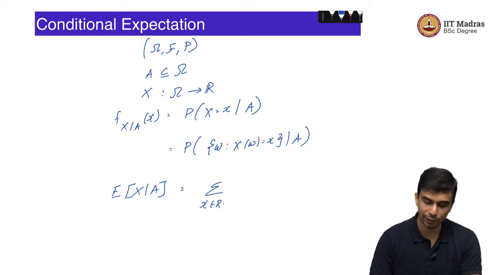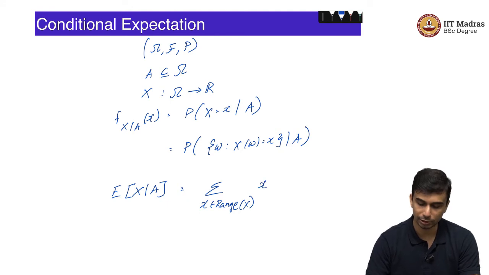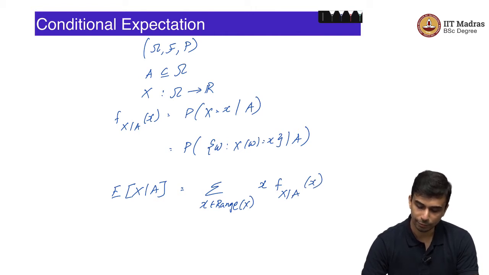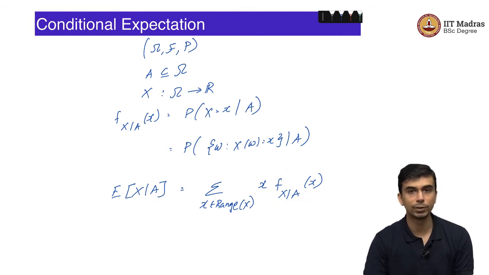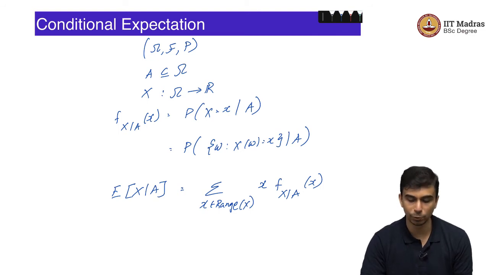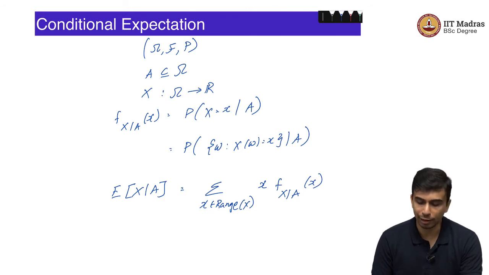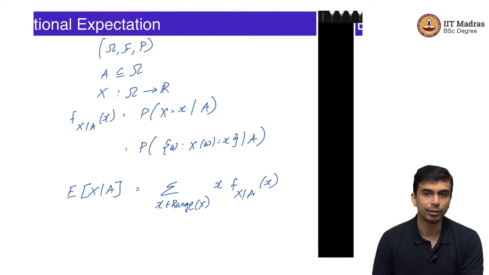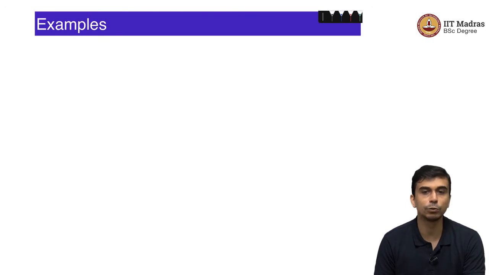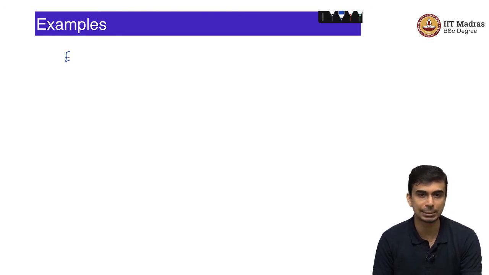Once you have the conditional PMF, you can define conditional expectation also. What is the expected value of X given the event A? Well, that is the sum over x in the range of X of x times F_{X given A} of x. The only thing that has changed when compared to the standard expectation is that instead of using the PMF, we are using the conditional PMF, that is the only difference here. Conditional expectation is a very powerful and useful tool, and most questions that you will be asking in practice would be of the type of a conditional expectation question.